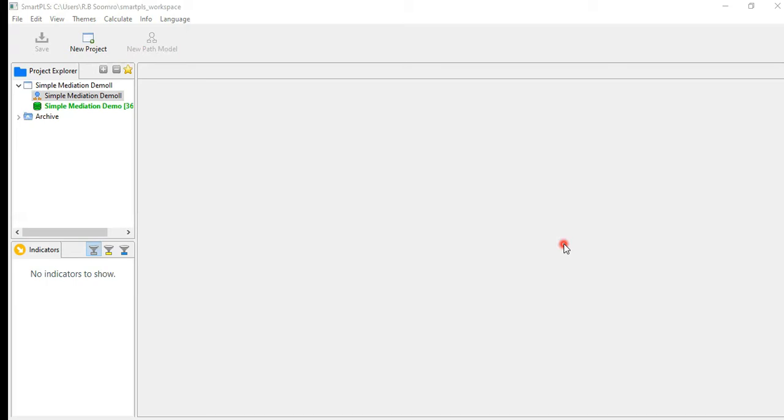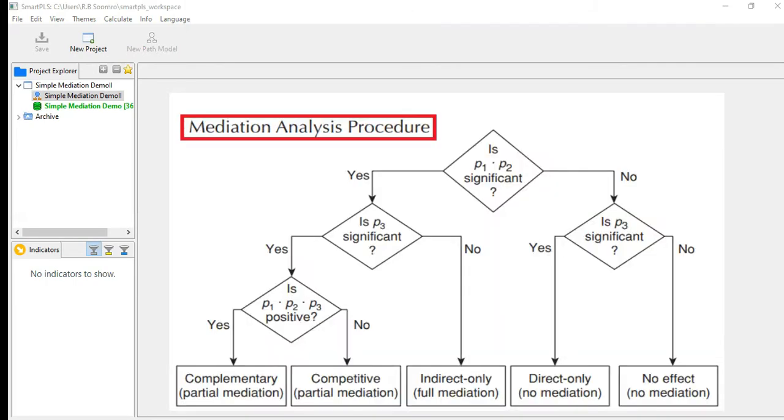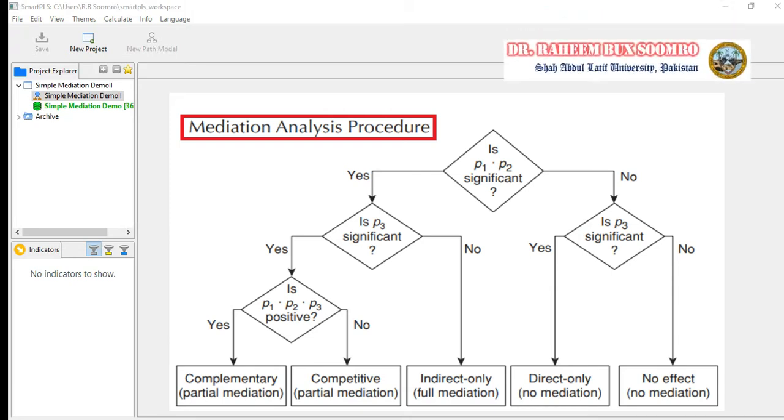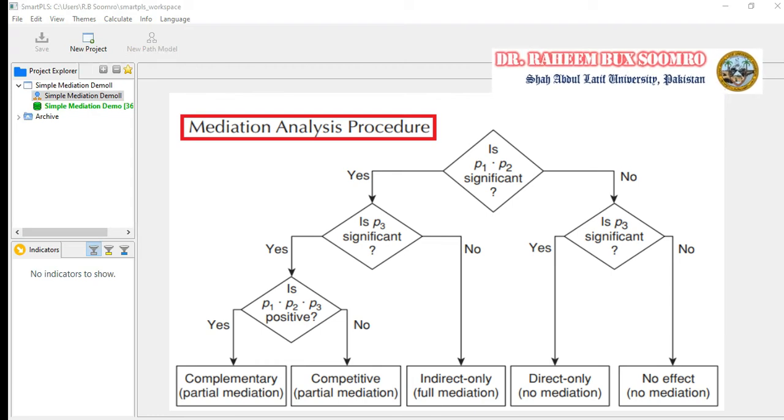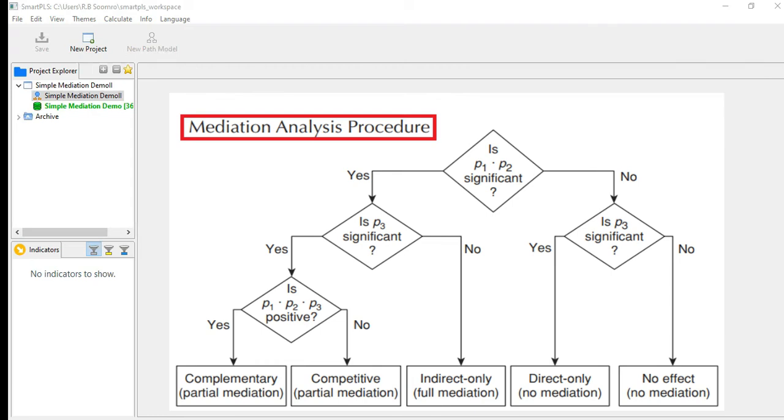Then here we are looking at the mediation process analysis procedure. First we decide whether P1 into P2 is significant. If yes, then is P3 significant? P3 is the relationship between the independent and dependent variable.